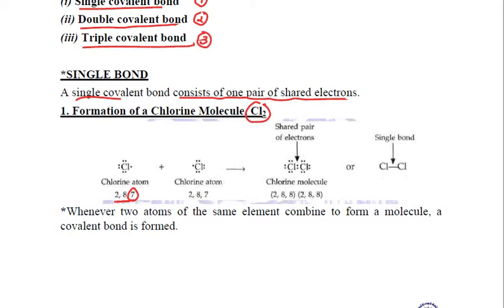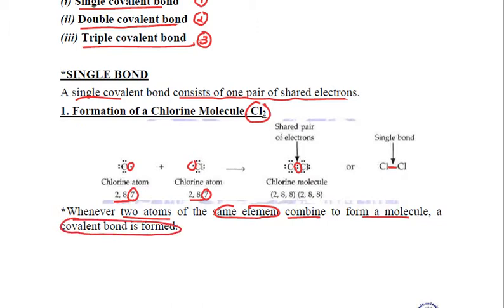Since there is no metal in the vicinity from whom this chlorine could gain one electron, it has another chlorine atom which again requires one electron to become stable. So these two share their one electron. This one electron is shared between them, and because of this sharing a single covalent bond is formed between them. So whenever two atoms of the same element combine in order to form a molecule, there will always be a covalent bond between them.